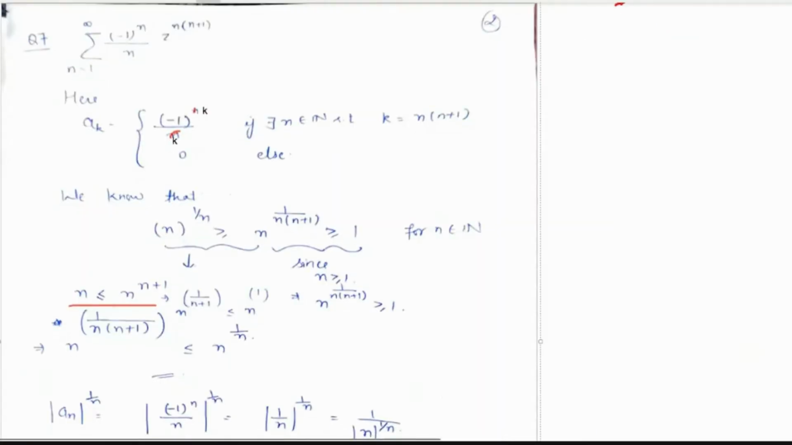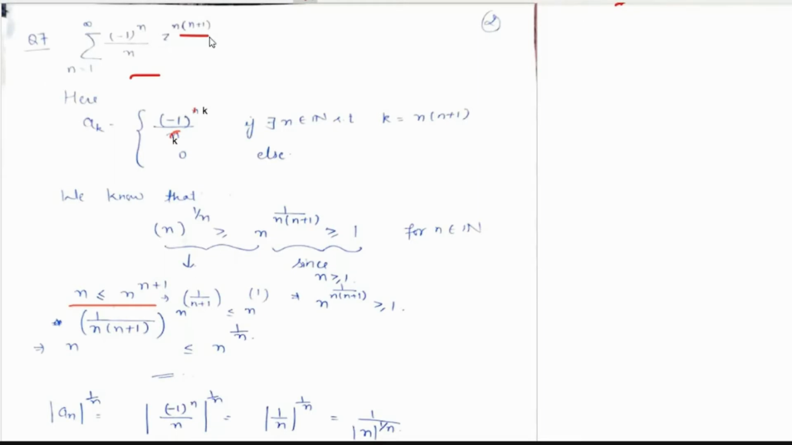Now we have the next question, which is question number 7. We are given the series summation n equals to 1 to infinity of minus 1 to the power n upon n, z to the power n into n plus 1, right? We have to find if this series converges, and if it converges, what is the radius of convergence.